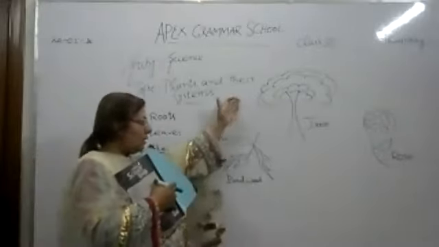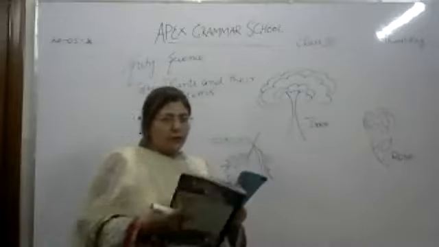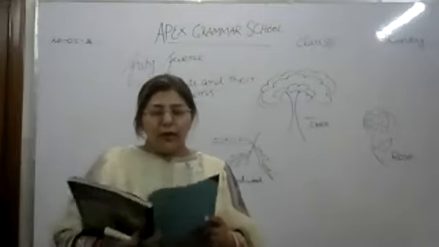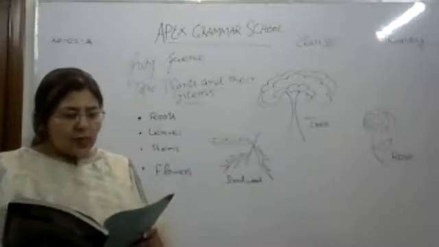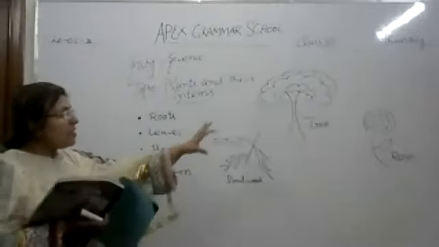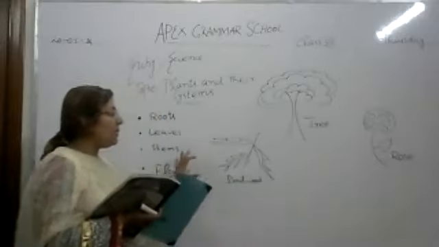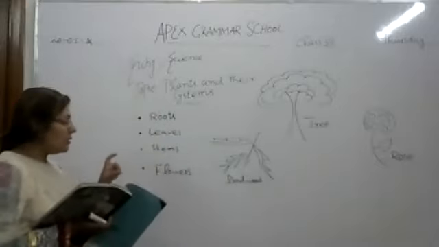A big tree is different, a palm tree is different, and a rose plant is different. So the question is, why are they different? Because they have some similar structures. When we see their structure, we can see that they are different, but some things they have in common.